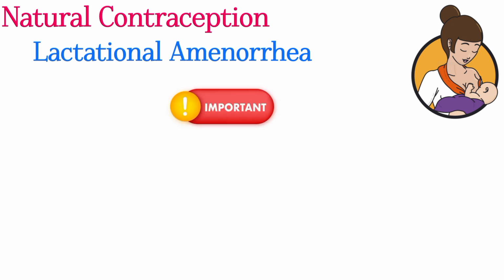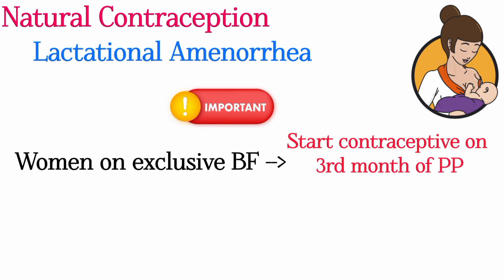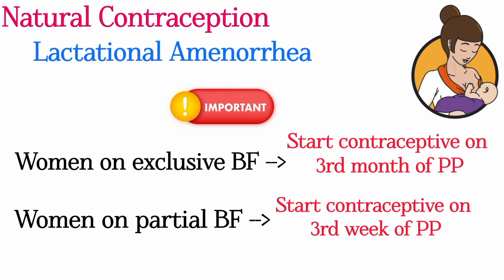Important point: when a woman is exclusively breastfeeding, she has to take contraceptive methods from the third month of the postpartum period. When a woman is partially breastfeeding, she has to start her contraceptive method from the third week of the postpartum period. Let's solve this MCQ.